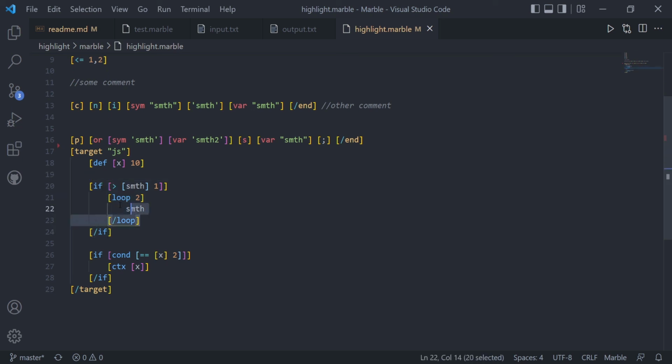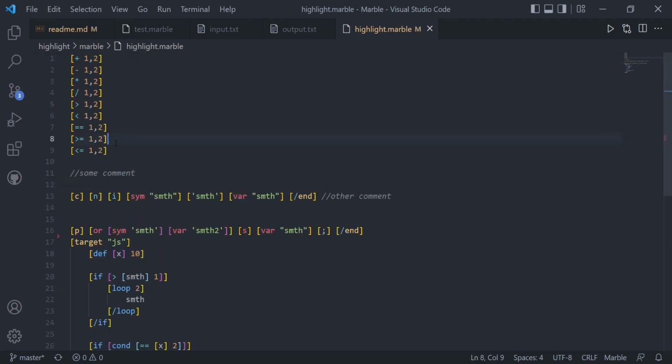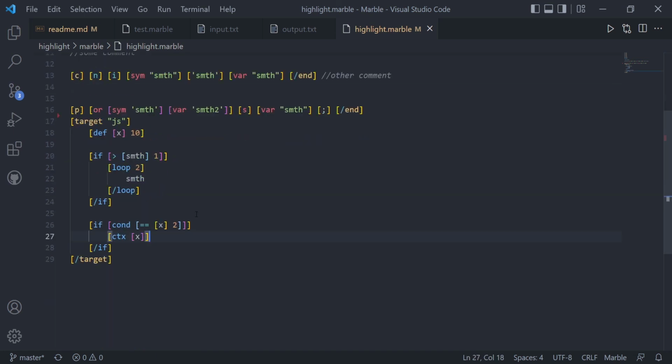Yeah, ifs and loops are currently supported, but something like def is not, so you would be able to define your own variables in here and then manipulate them with these operators. So stay tuned for updates.